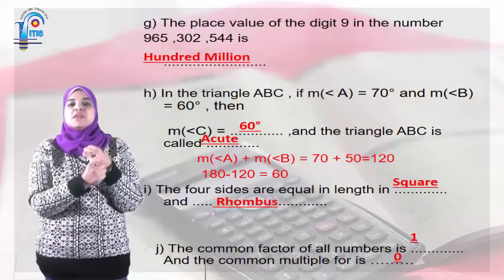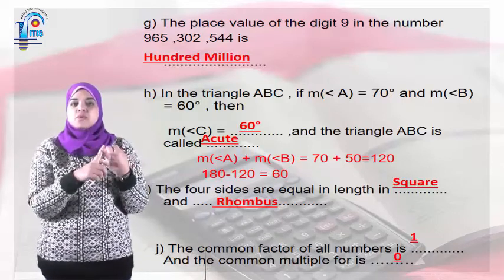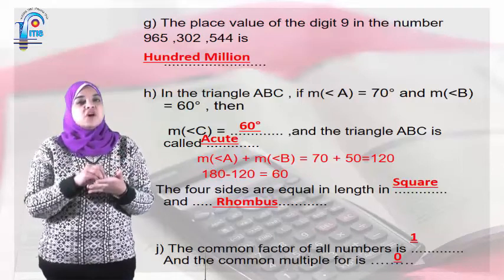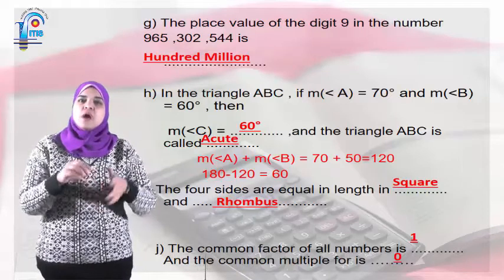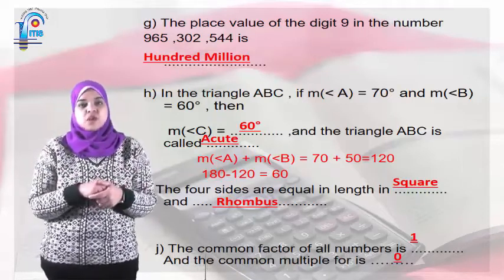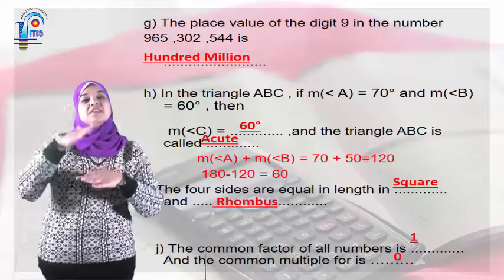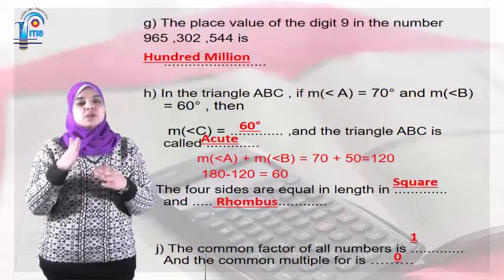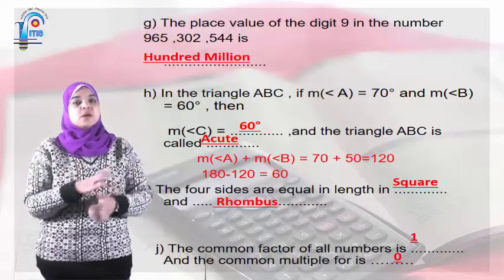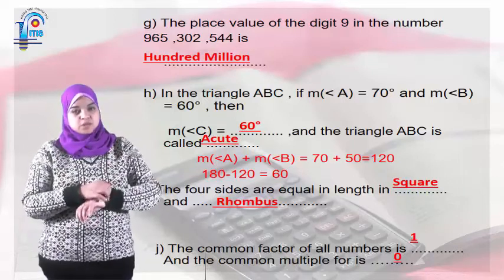Now I have measure angle A equals 70, B equals 60, then C equals 60. To know the type of the triangle, I'm going to the biggest angle. Where is the biggest angle here? Measure angle A, which is equal 70. So 70 is less than 90, or equal 90, or greater than 90. 70 is less than 90, so it will be called acute angle triangle.